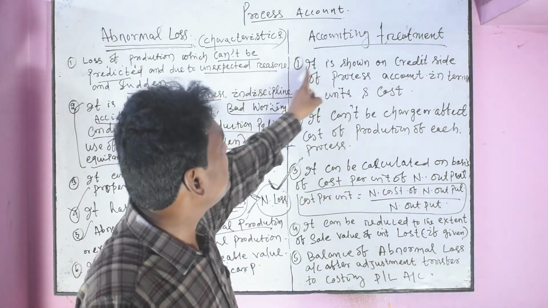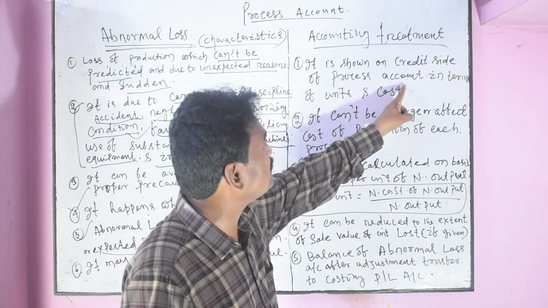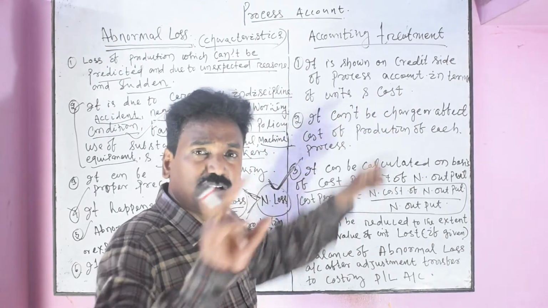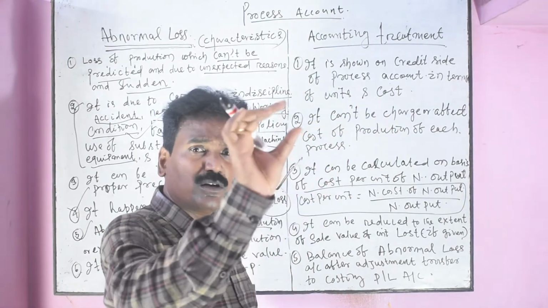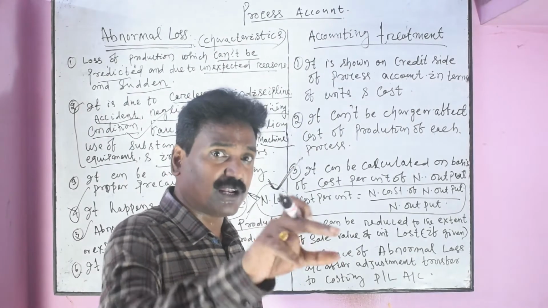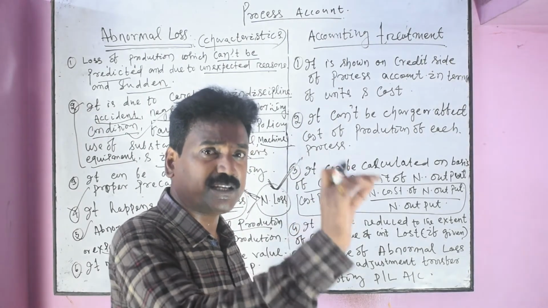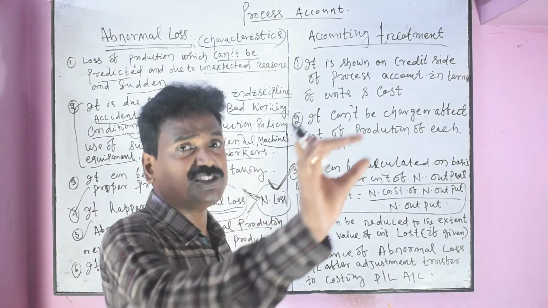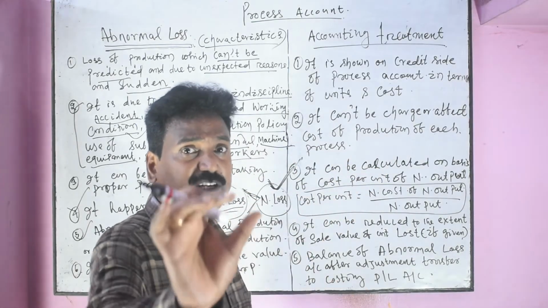First one, it is shown on the credit side of process account in terms of unit and cost. It is shown on the process when there is abnormal loss, and it will be shown only by abnormal loss account, that is on the credit side in the unit column and its cost column.